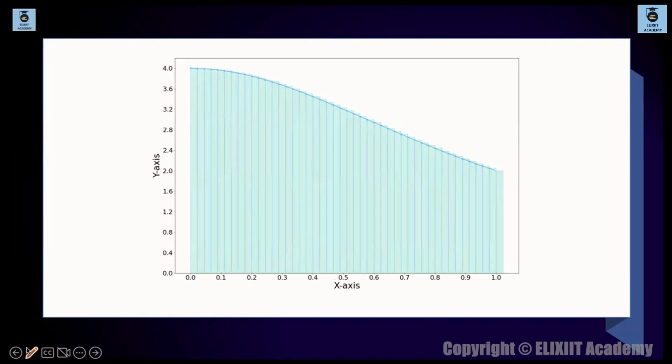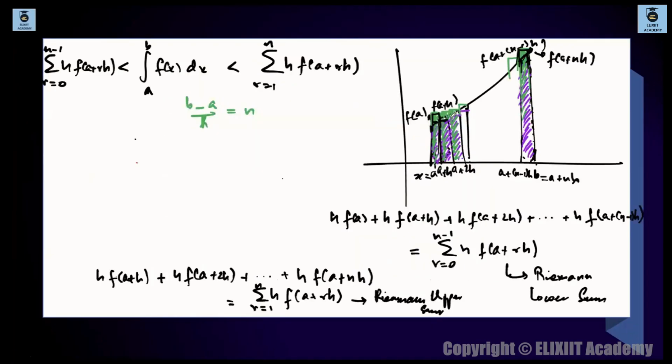So what is the logic basically? Make h small, as h tends to 0. Now as h tends to 0, n will tend to infinity, for obvious reasons. So what can I say from here?